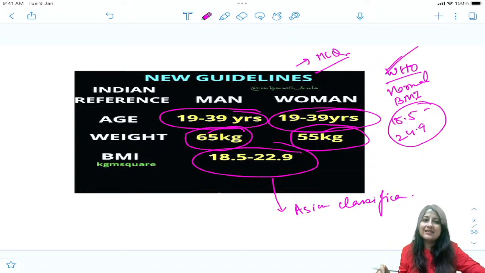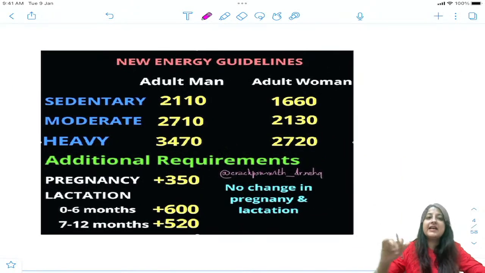And we'll discuss indicators of obesity at the end also. There I will tell you what are the different indicators of obesity which you need to know. As of now, don't forget age 19 to 39 years for both reference man and woman, and 65 kg is for man and 55 kg is for woman. Okay, got it everyone? Let's move to the next question now, which can come, energy guidelines.